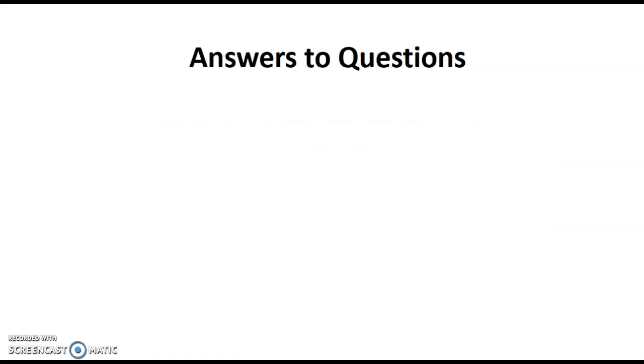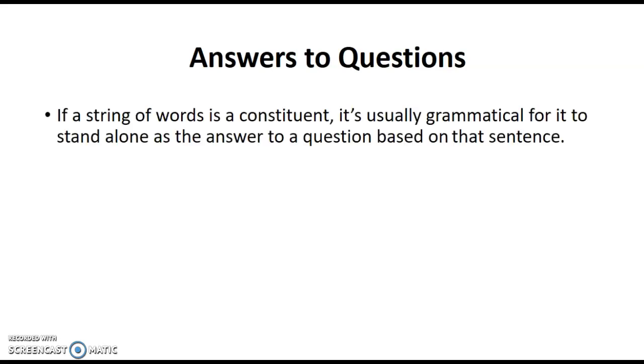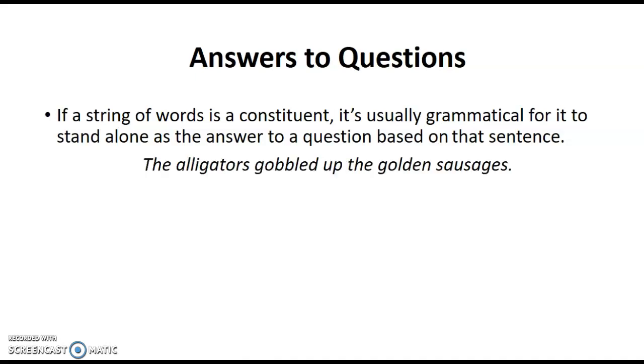Okay, and finally, the last of the tests that we'll look at is answers to questions. So if a string of words is a constituent, it's usually grammatical for it to stand alone as the answer to a question based on that sentence. So if I have a sentence like the alligators gobbled up the golden sausages, I can ask questions that will point to different constituents in that sentence.